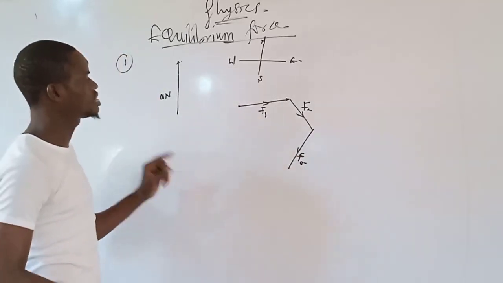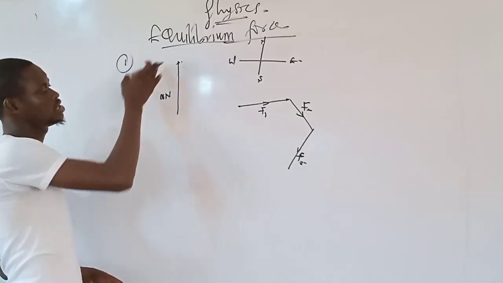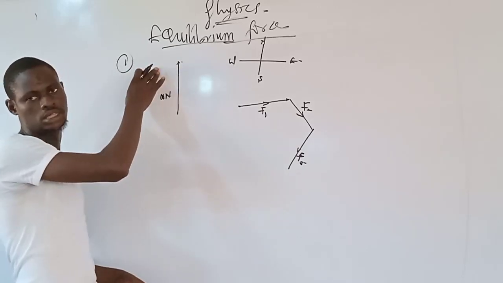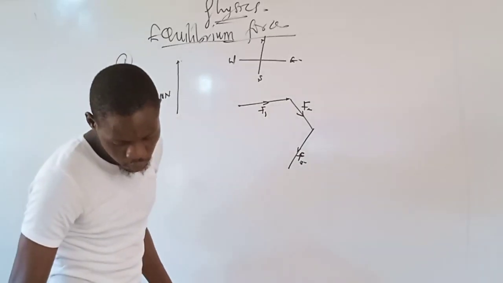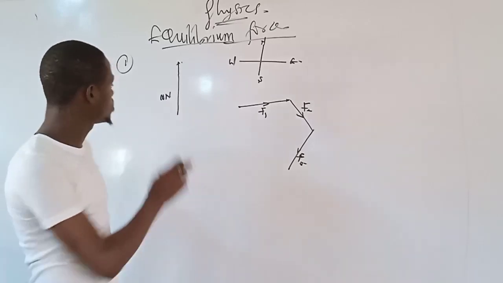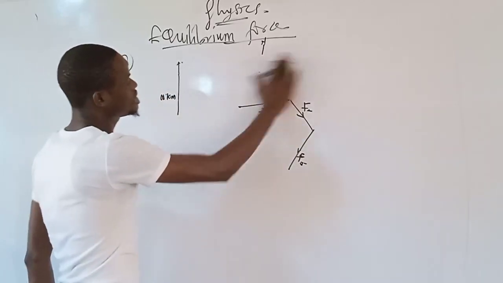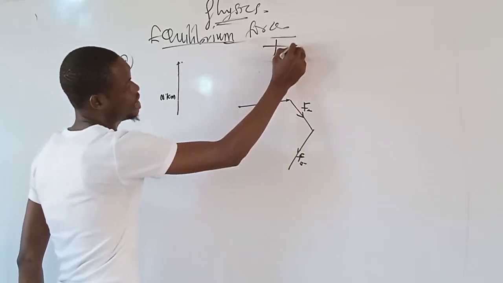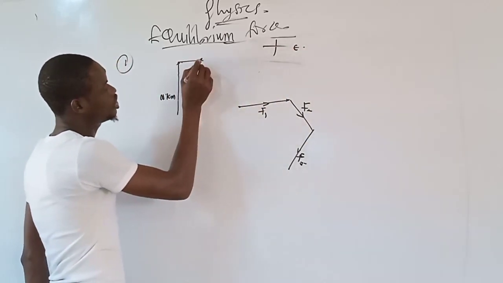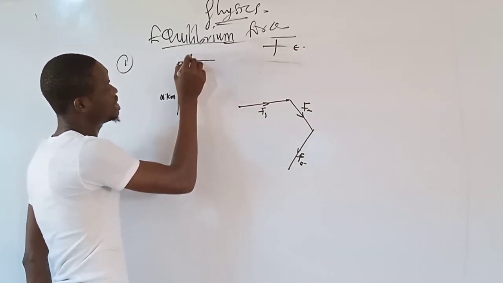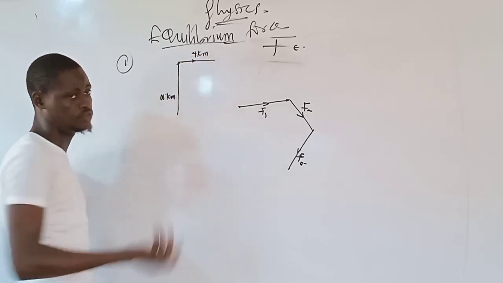Now from the question here, they said it moved 10 km along north and then 4 km eastward. This is the direction of our east. From here, we have east, 4 km along this direction. Let's say here is 4 km, just an estimated value.